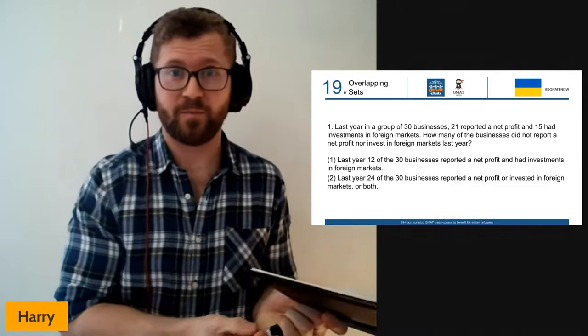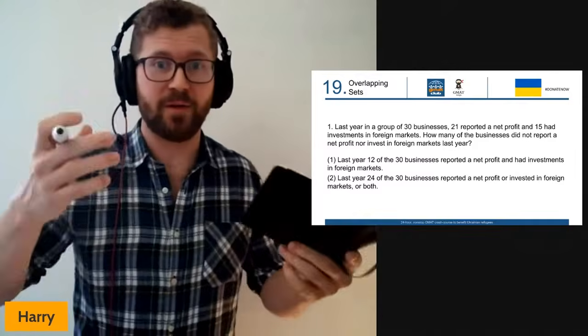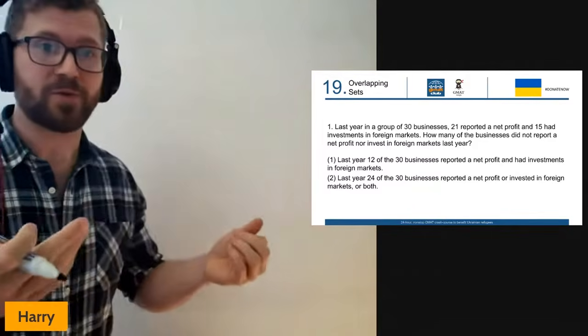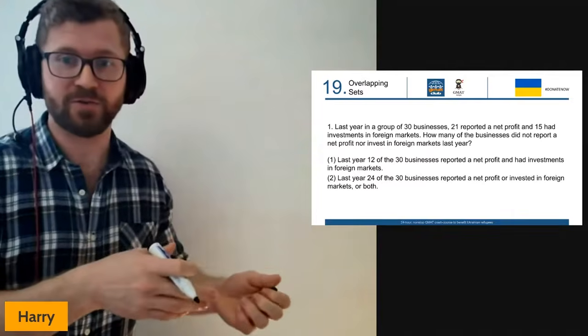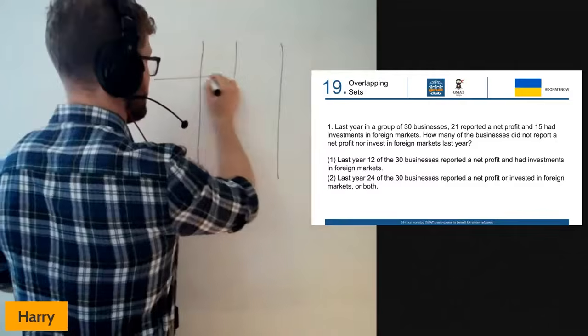So this one, we've got a group of 30 businesses. 21 are reporting a net profit. We've got net profit and investment in foreign market. So like I said, for those of you that don't know what I'm talking about when I talk about the table method for these overlapping sets, I'm going to draw a bit of a grid here.